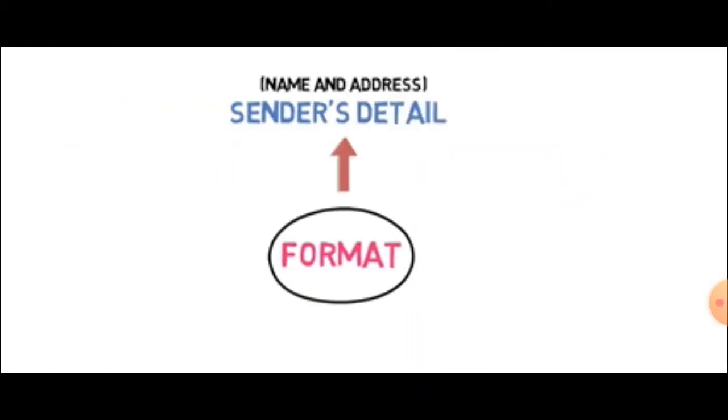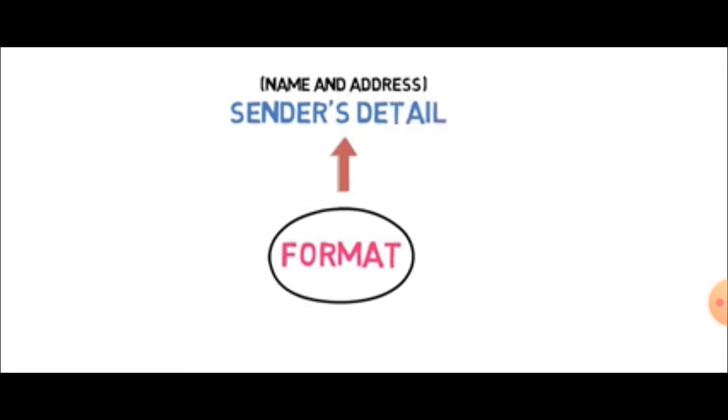First of all, the format of the writing: we will be writing the sender's details, meaning the address and the name of the sender. Again I am repeating, if the name and the address are given in the question, you have to write only that name and that particular address which has been provided to you.